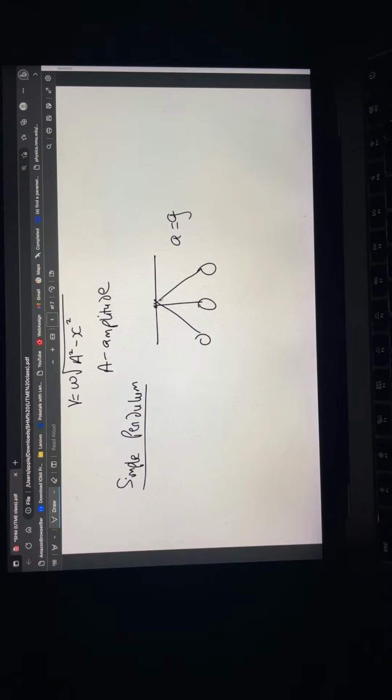And what about its displacement? Its displacement from the fixed point. Don't forget the definition I gave you earlier. This is the fixed point, this is where the motion is occurring. Its displacement x is going to be the length of this.